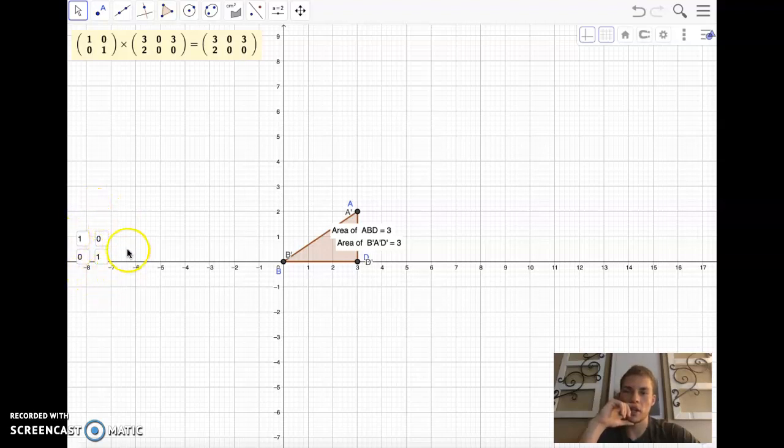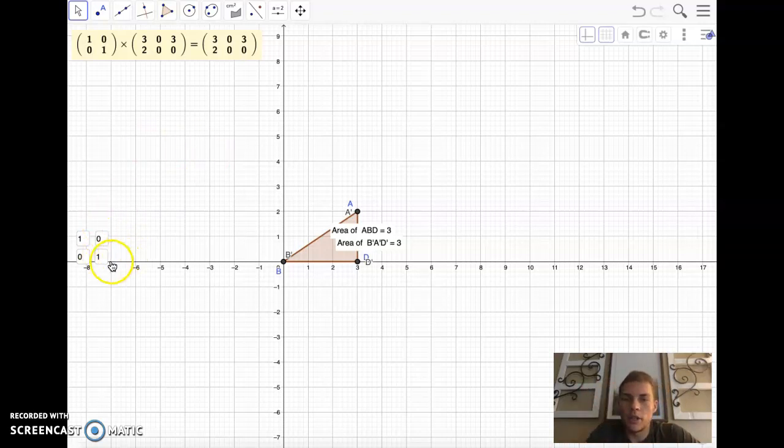I would denote that the upper left-hand corner is the A element, then we move over to the right to the B element, down to the lower left-hand corner is the C element, and then over to the right is the D element. So that'll come in handy when we take the determinant later on.